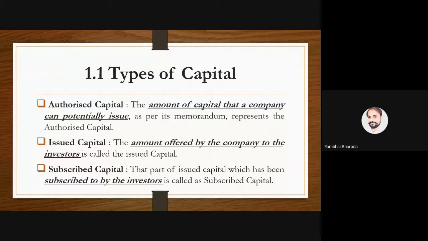According to law and according to the memorandum of association, if the company has decided that we are going to issue 20 lakh shares, then those 20 lakh shares are known as authorized capital.